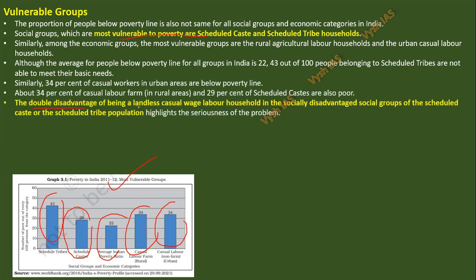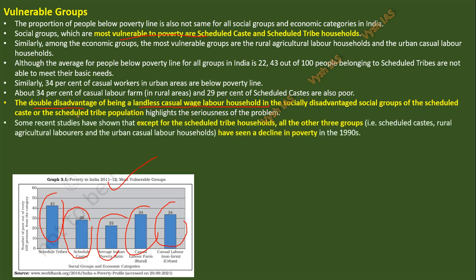The double disadvantage of being a landless casual wage labor household in the socially disadvantaged group of scheduled caste, meaning you are having no land, and you are also falling under the SC/ST caste. So it's like a double disadvantage. Suppose you are landless and you are in the general category, maybe still you will get some help from your other rich general category people. But because you are SC/ST also and landless labor also, it's like a double disadvantage problem. These are not in the answers, you can include them.